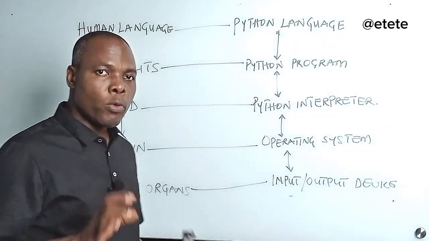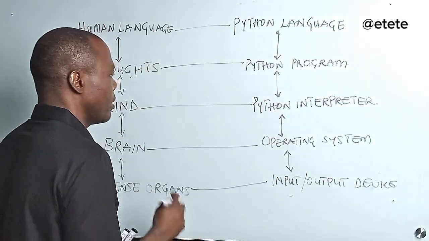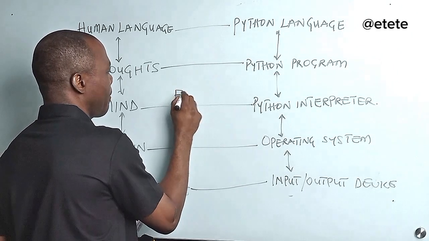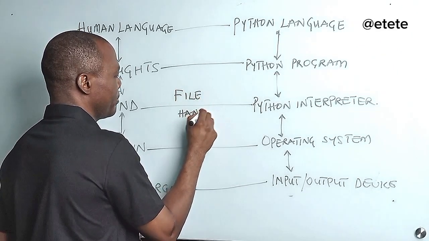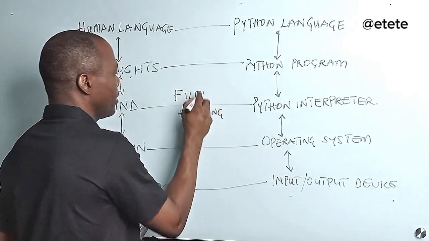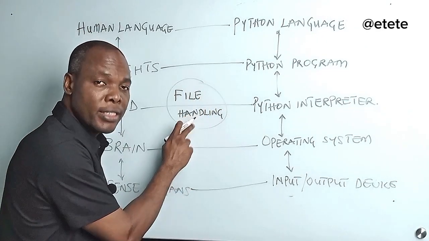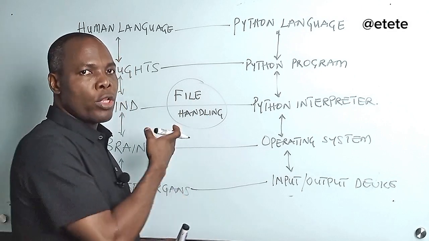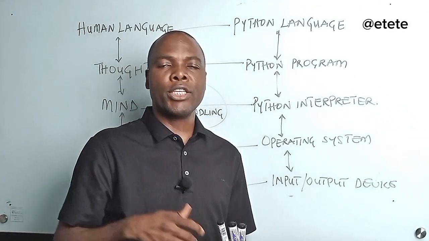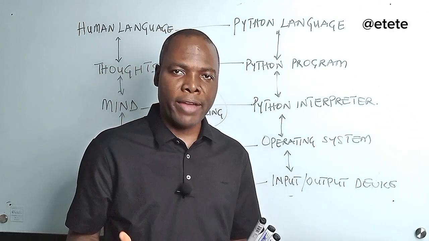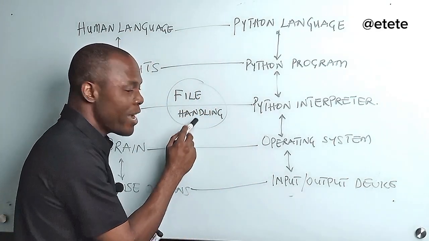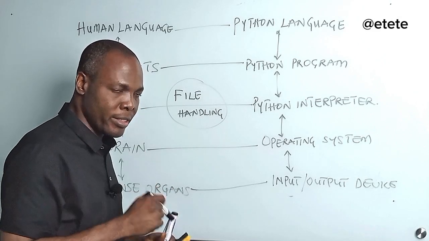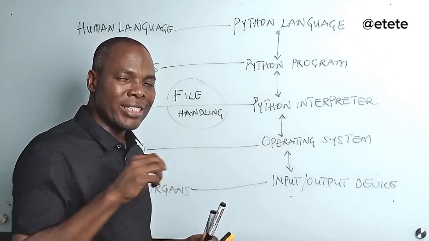Now, the topic we want to do is file handling. This is the topic we want to do. So what does this mean? It's simply the creation of files, writing into the file, and then reading from the file. That is basically it. Now, where is this file going to exist? The file is going to exist inside your hard drive.